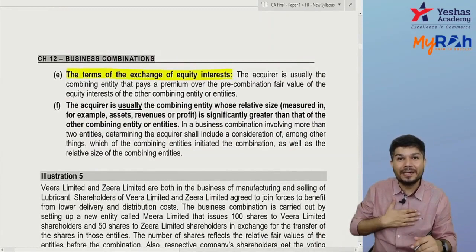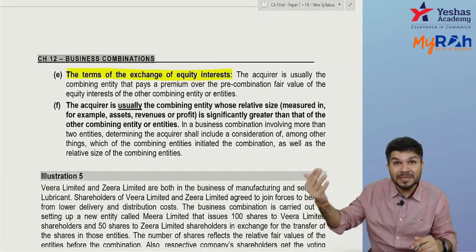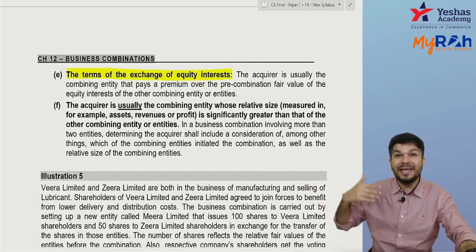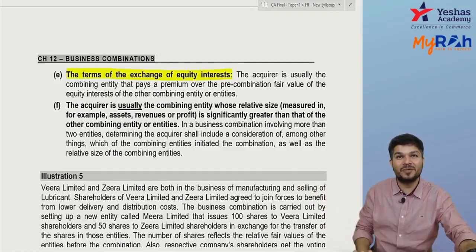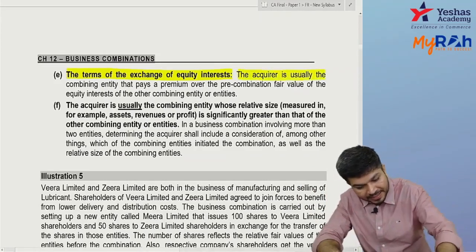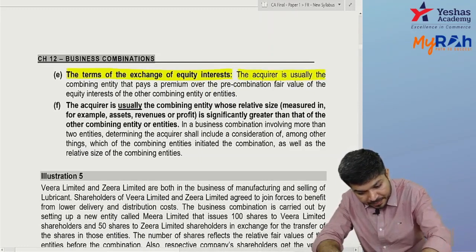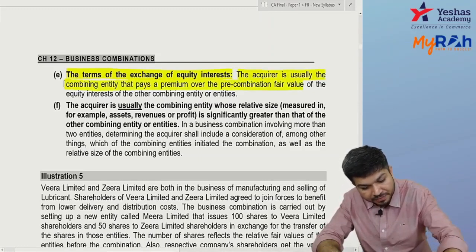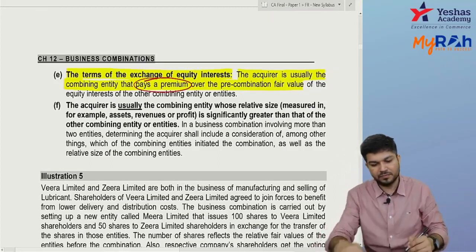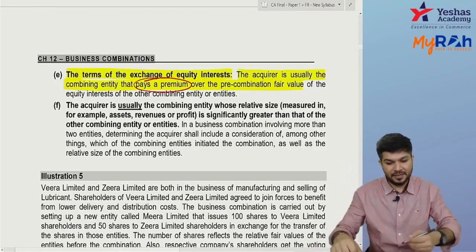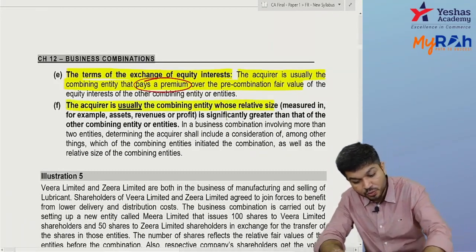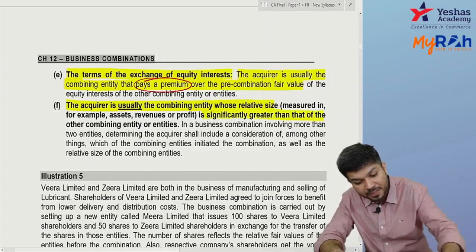Can I say acquirer will be generally paying premium? Your business is worth 100 rupees. I'm paying you 120, extra 20 towards goodwill. Acquirer is usually the combining entity that pays premium over the pre-combination fair value. Acha, and acquirer is usually the entity which is a bigger one.